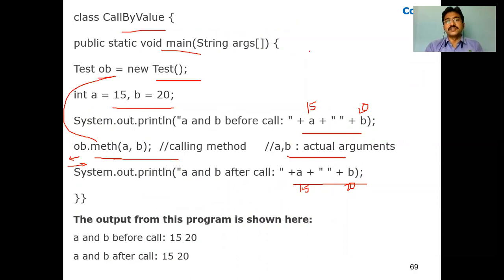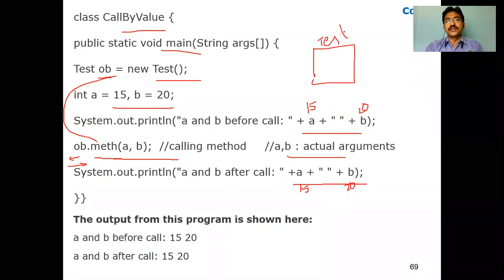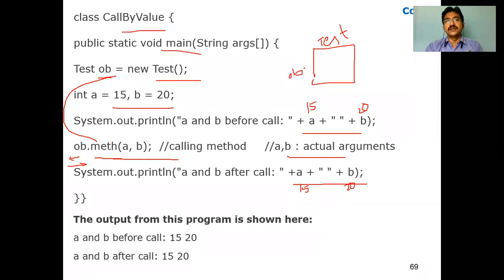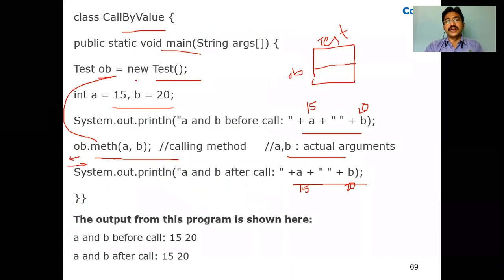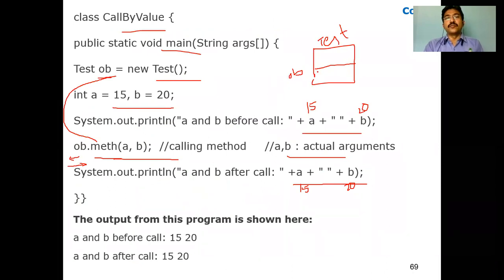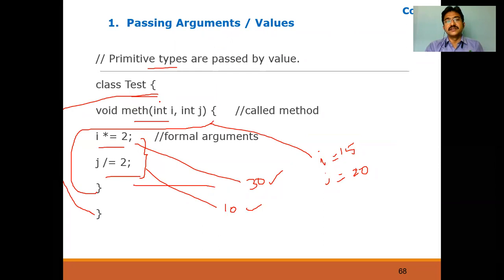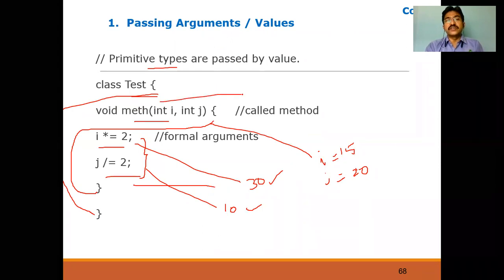It is not reflected because once you create a class object for this, Test is a class. What are the data members here in this class we are considering? Here you are going to create an object, right, for this object. And what are the data members for the object of this one? What are the variables here? We are considering I and J. This is local to this. I and J are local to meth. Now for this Test, once you create obj, what are the data members of obj? The data members of obj is nothing. No data members are there. See, are any data members there in this class Test? No.